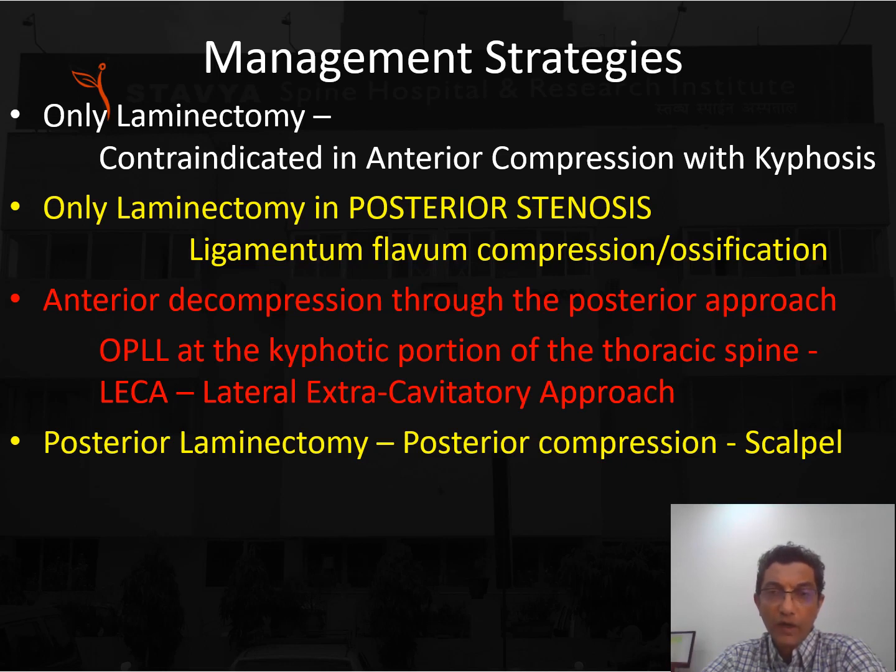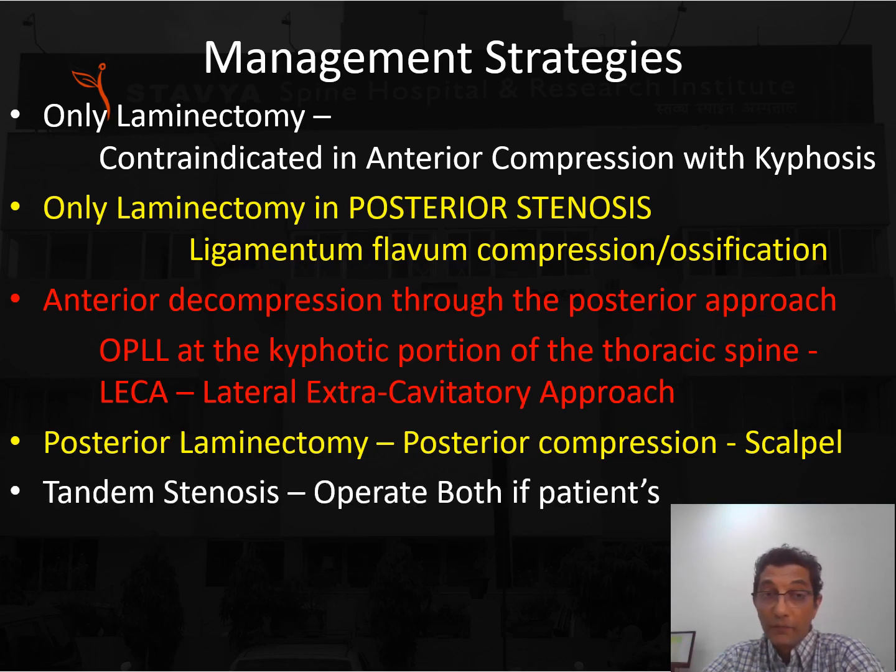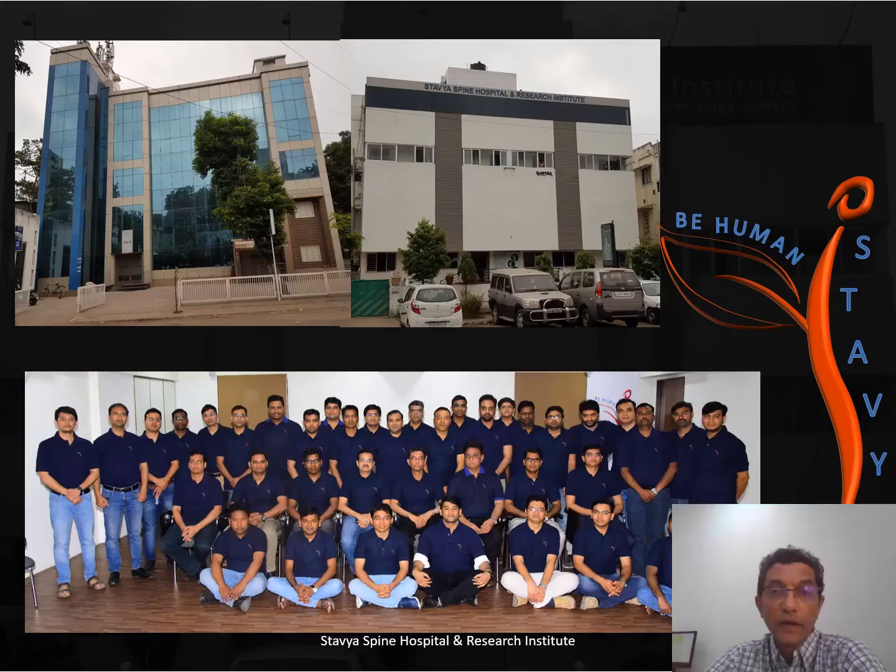Posterior laminectomy is really helpful with the bone scalpel. The bone scalpel is one of the tools which has changed our practice, because we have fluorotic patients and sometimes we end up decompressing from C1 to L2, maybe up to L4. So the whole spine we are able to decompress with two teams using two bone scalpels and two consoles. Tandem stenosis has to be ruled out whenever we operate these cases, in order not to miss the level, either cranial or caudal. Thank you for your patience in hearing.